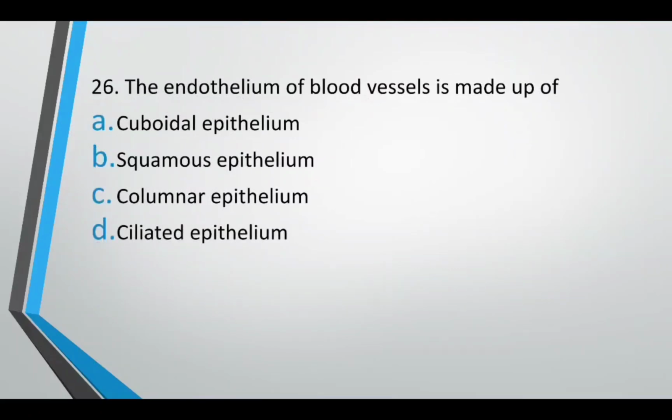The endothelium of the blood vessel is made up of cuboidal epithelium, squamous epithelium, columnar epithelium, or ciliated epithelium. So endothelium is the epithelium of the blood vessels. The cells that are lining the blood vessel, or the epithelium that is lining the blood vessel, is the endothelium. So what is endothelium made up of, or which type of epithelium is it? The correct answer is option B, it is squamous type of epithelium.